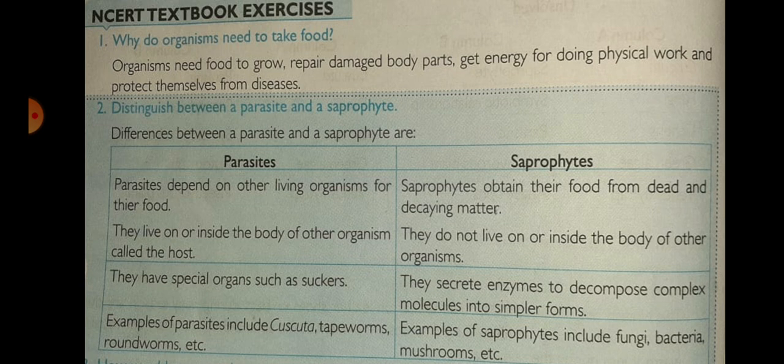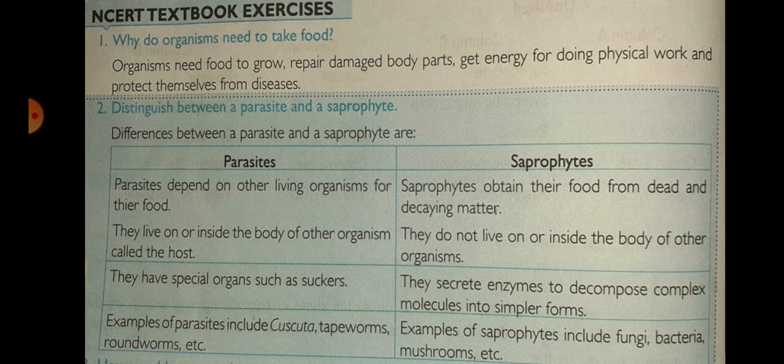But parasites have special organs to suck their nutrition. Saprophytes secrete special enzymes to decompose complex molecules into simple forms. The best examples of saprophytes are fungi, bacteria, mushrooms, etc.